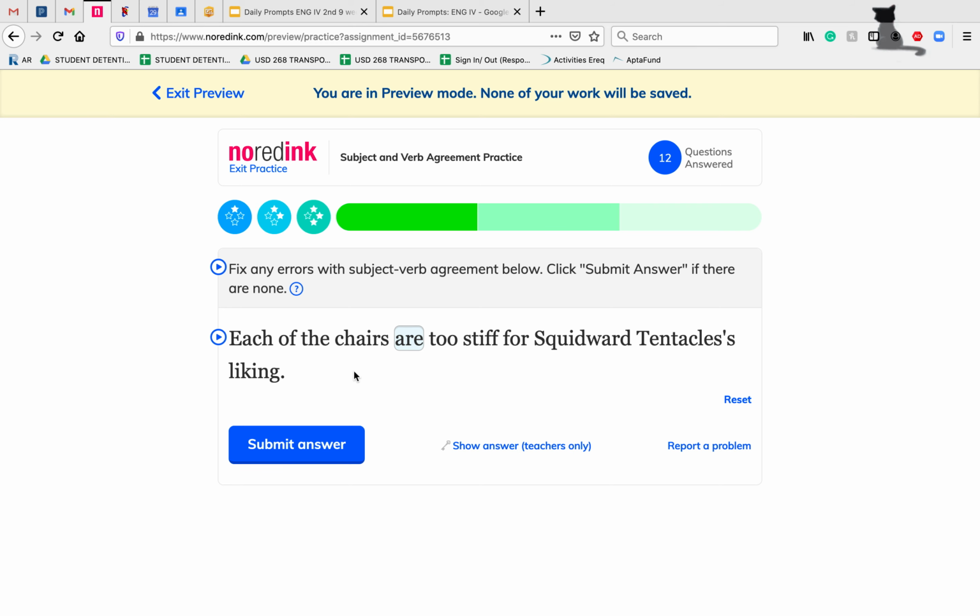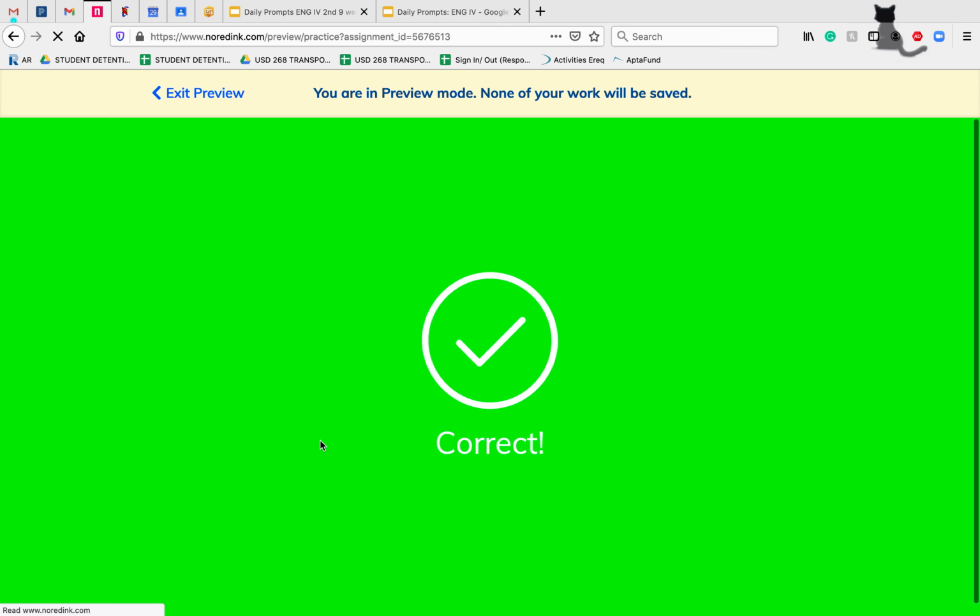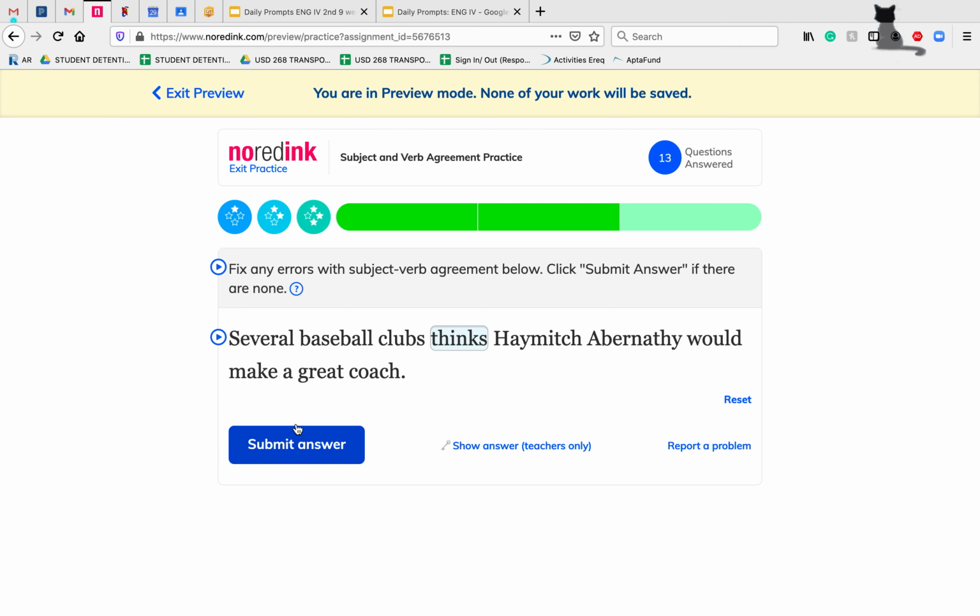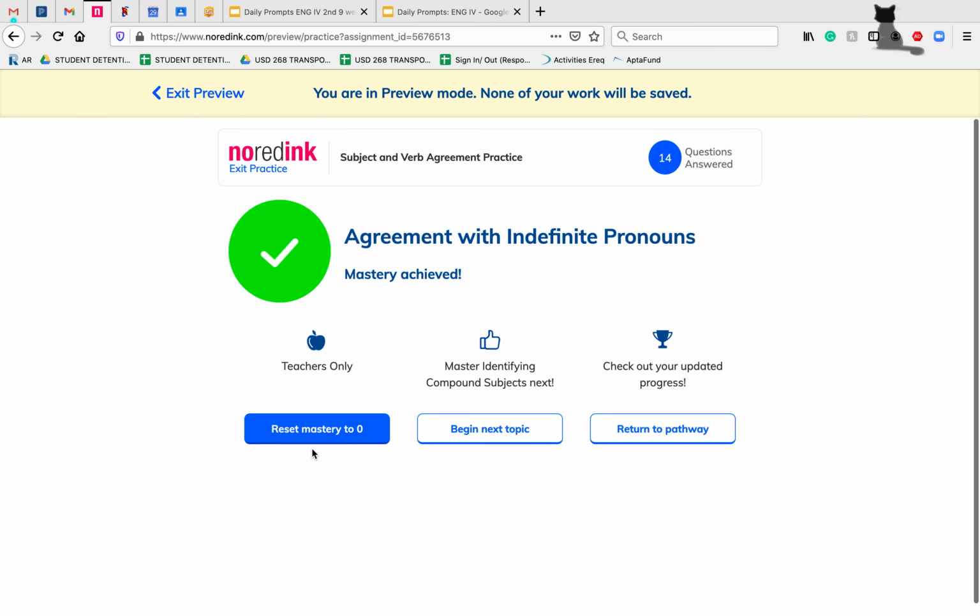Each of the chairs are too stiff for Squidward Tentacle's liking. Each is singular, so we want a singular verb. We'll do one more here. Several baseball clubs thinks Hamish Abernathy would make a great coach. Several is referencing the group of baseball clubs, so we want to have a plural verb, which in this case is think, not thinks.